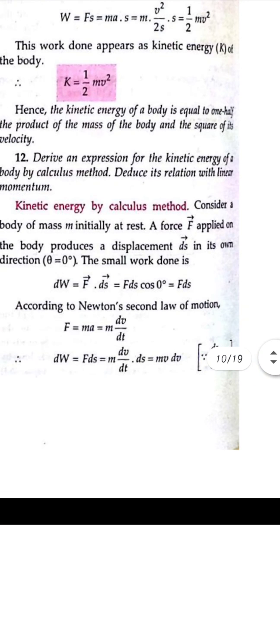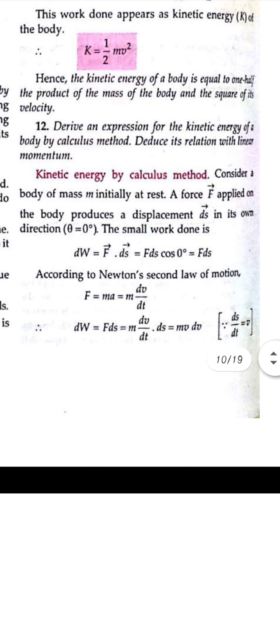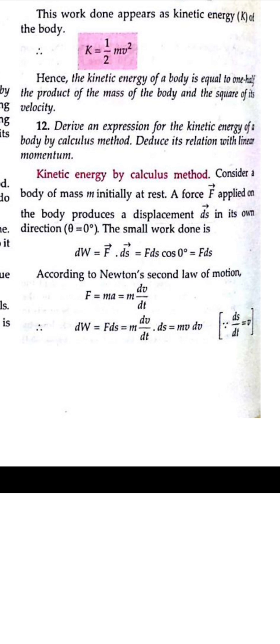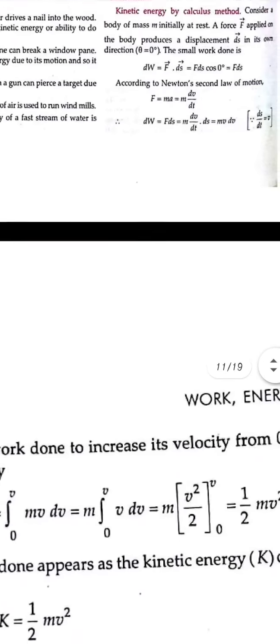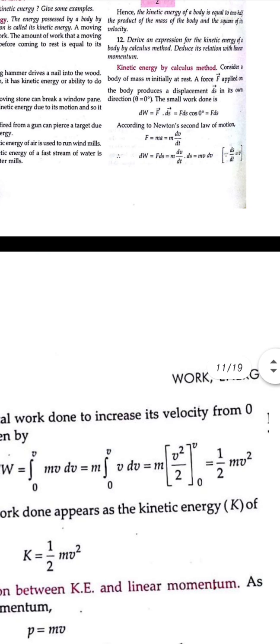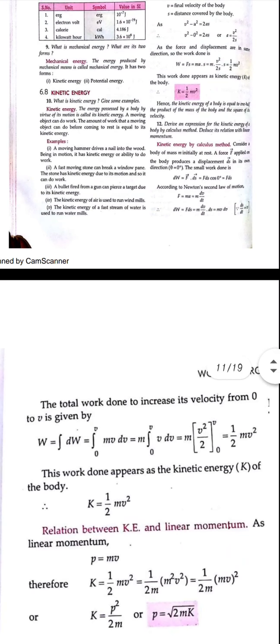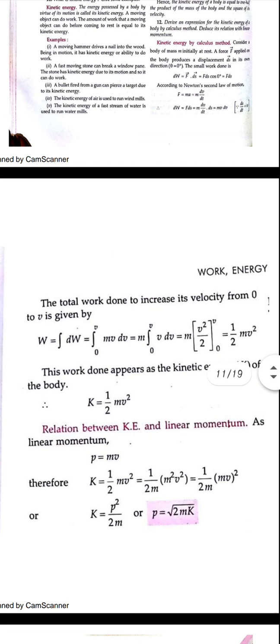Now derive an expression for the kinetic energy by the calculus method, that is by the integration method. We know that the work done is given as force into displacement, and the force is given as mass into acceleration, and the acceleration is given as the change in the velocity with respect to time. So taking m dv by dt into ds, we get mv into dv. The body is changing its velocity from 0 to the final velocity v. On applying the integration, we get the value half mv square.